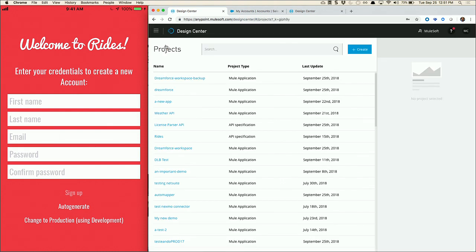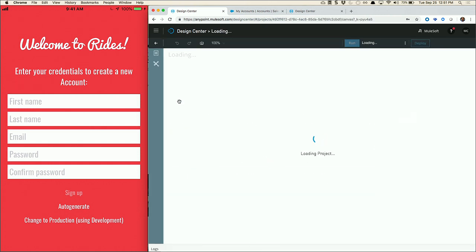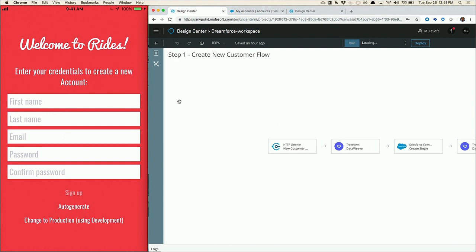All right. So the design center then shows us a list of those integration projects that we have, or the API specifications that we've created. And this is kind of where we create new instances of these things. So for the purposes of this demo, I've created a Dreamforce workspace project. Now let me show you around here for a little bit.